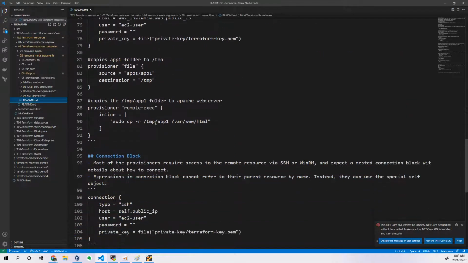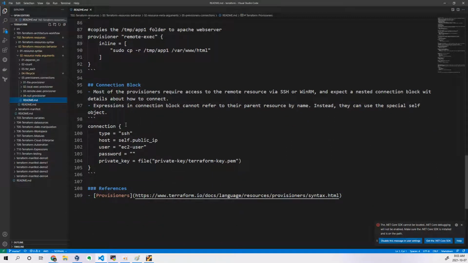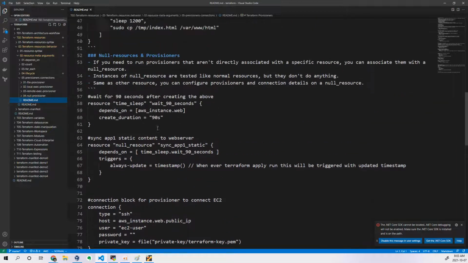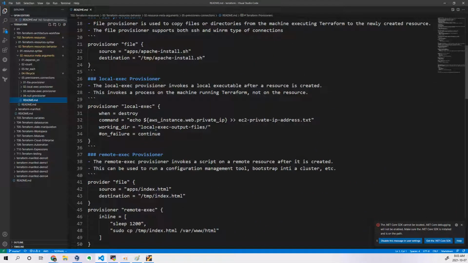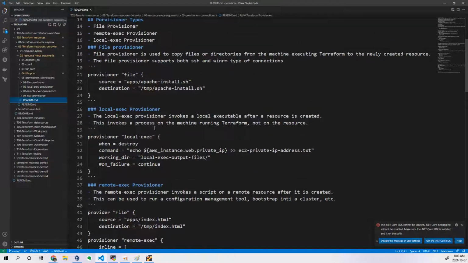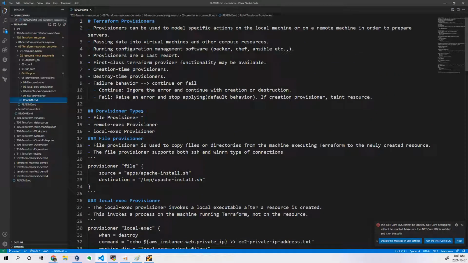Then we have the connection block. As I already told you, you have launched an instance and you want to connect to that instance. How will you connect to it? Here you can see some of the parameters they have written. In this way we can use the connection block and the provisioners block, where we can connect to our remote location and then execute some particular actions.